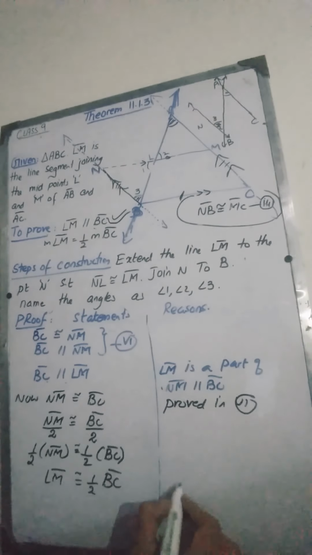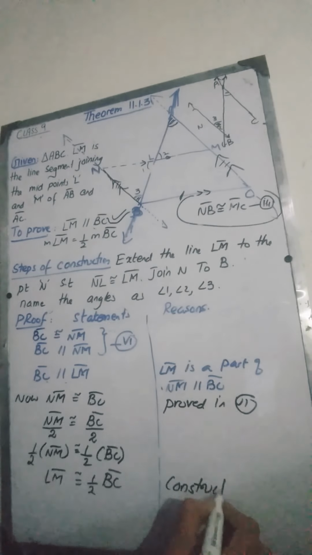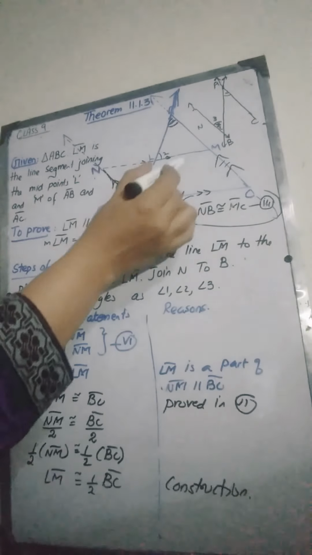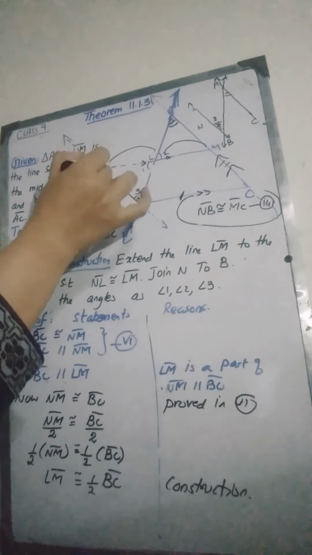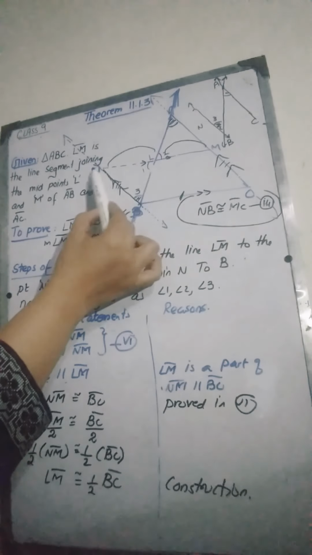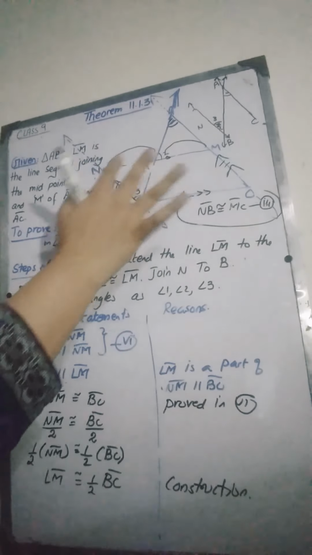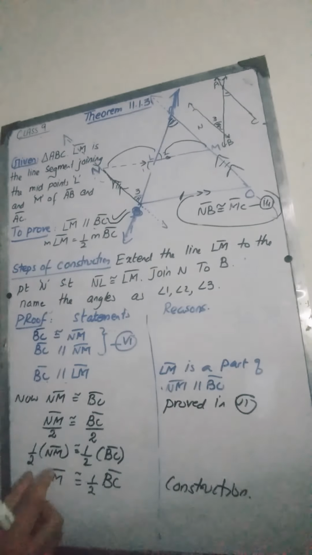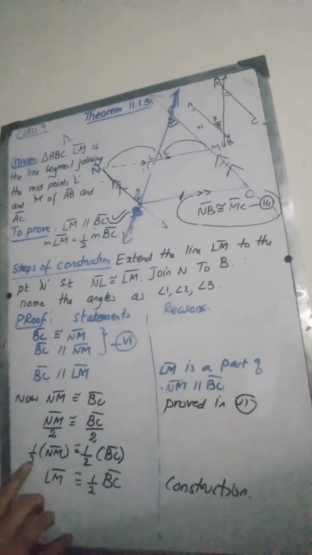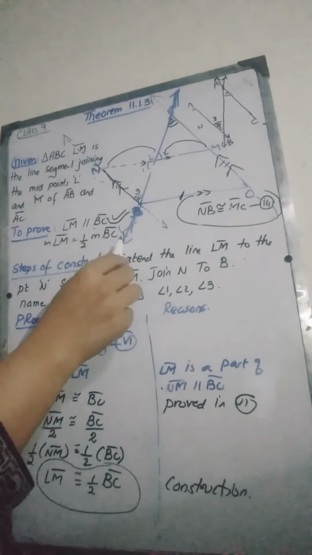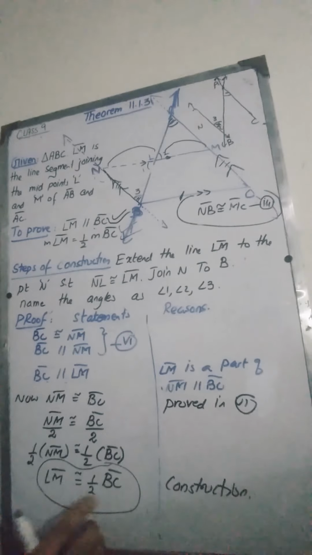In the construction we had taken N such that these two lengths were the same. So L is the midpoint of MN, and LM is half of this whole length. We can replace half of NM by LM. From this, we have proved the second part of the theorem, that LM is congruent to half of BC. So this is what we needed to prove.